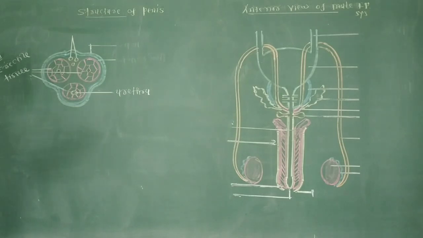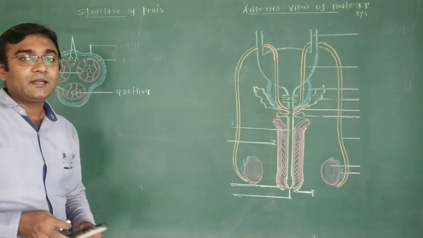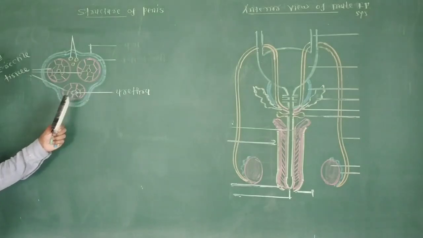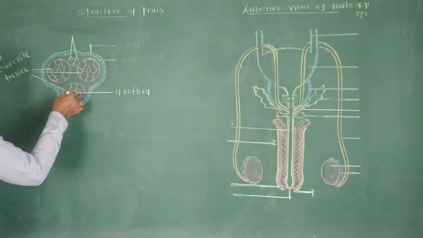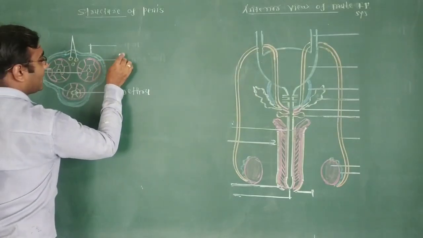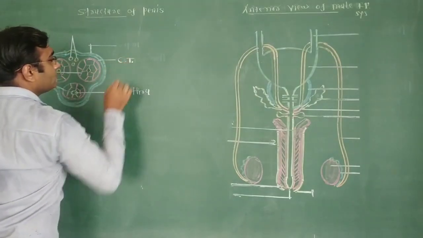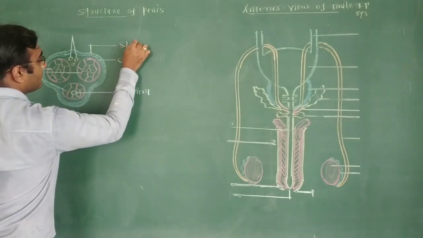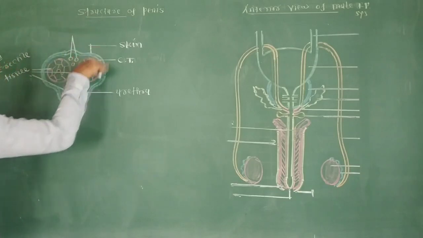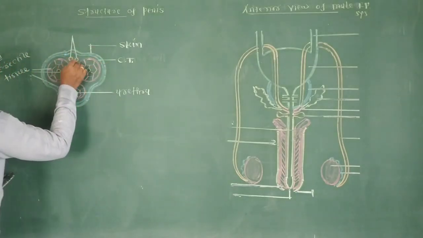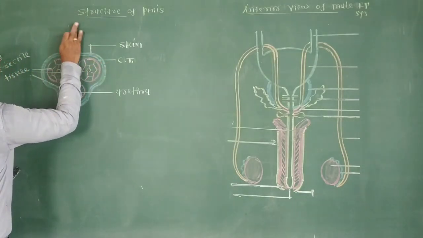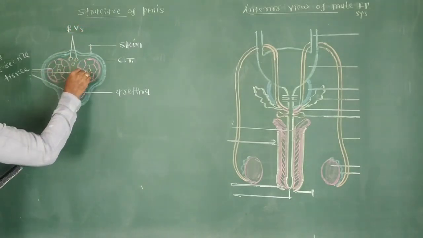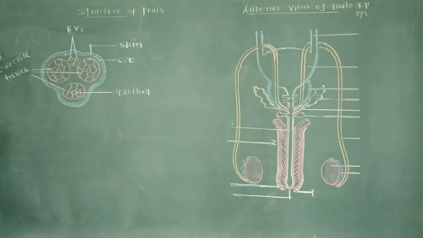Very important MCQ: out of the three tissues, in which erectile tissue does the urethra pass? That is the ventral surface erectile tissue. All the erectile tissue is covered with connective tissue, and at the periphery of the penis the skin cover is present. It means the entire penis is covered with skin. And this is the blood vessel of the penis. The blood vessel also passes within the location of the erectile tissue.